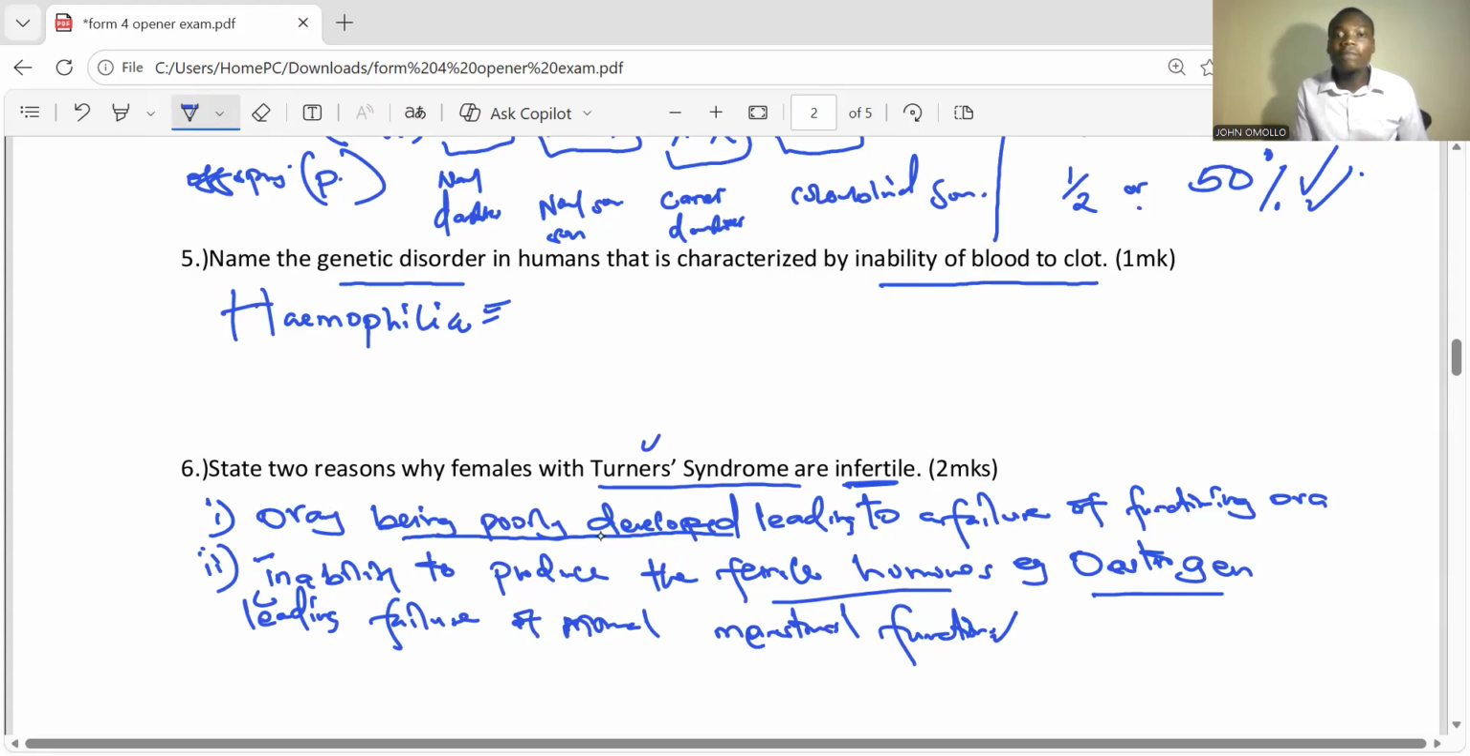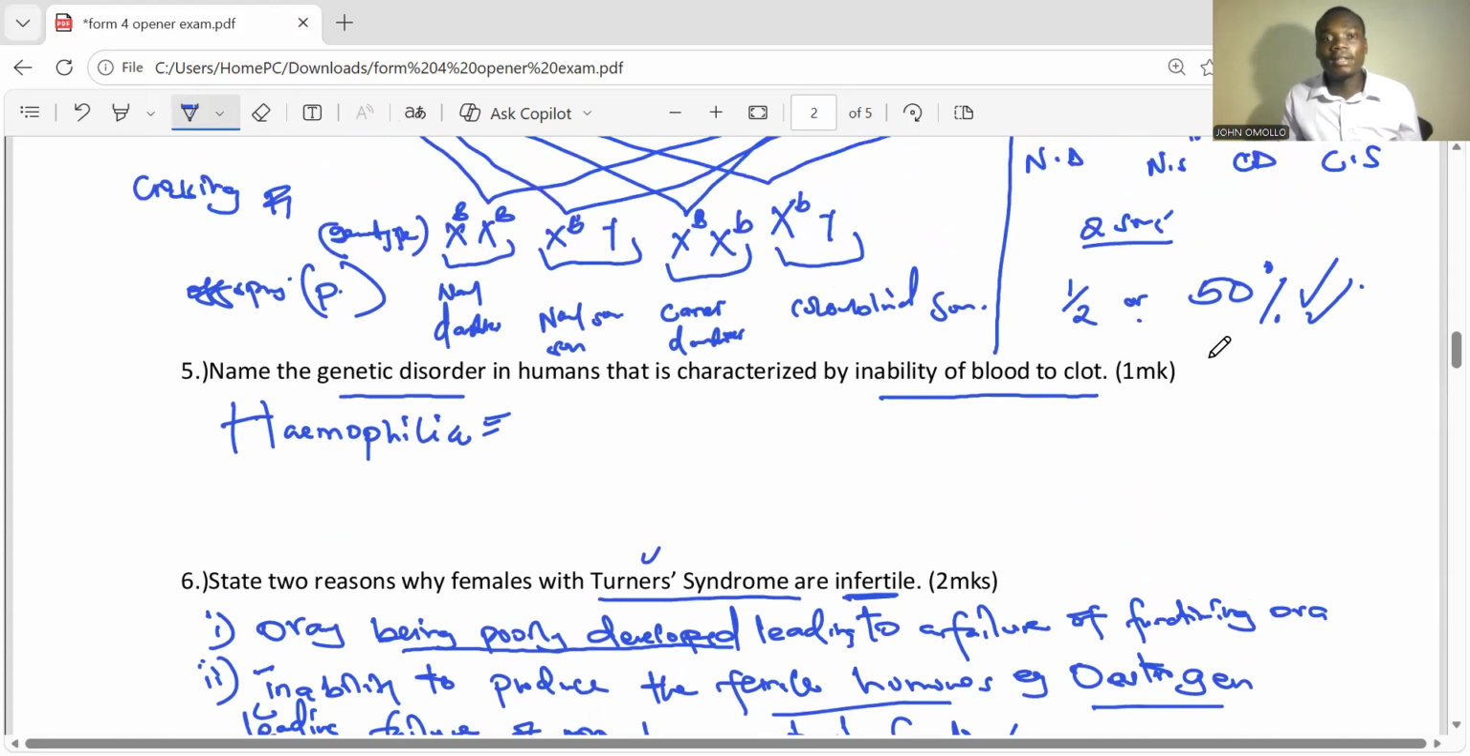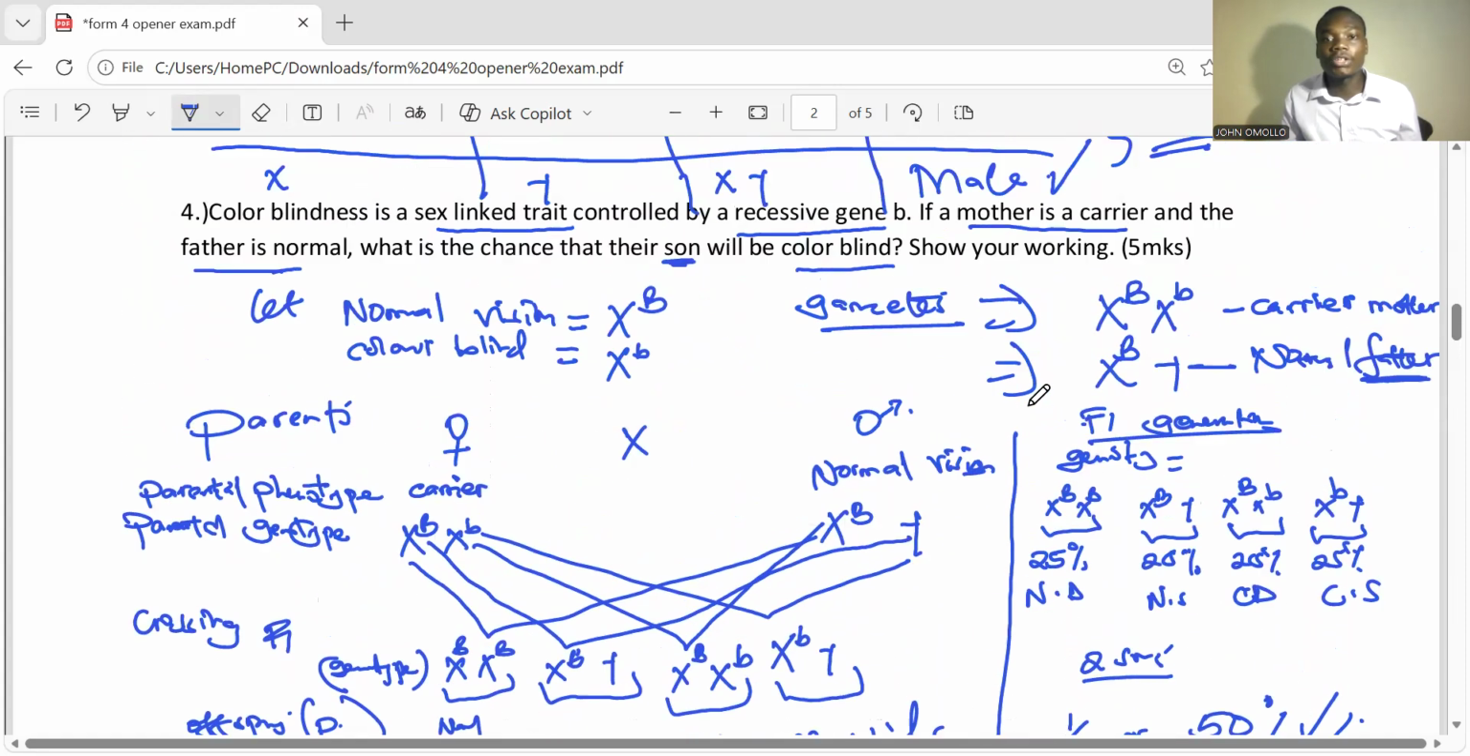So the reasons why females with Turner syndrome are infertile: number 1, it causes inability to produce the female hormone, the estrogen. Number 2, the ovary is poorly developed. In this case, the females will be infertile. So we are talking about the chromosomal disorder called Turner's syndrome. It causes infertility. So that marks the end of some of the genetics questions.